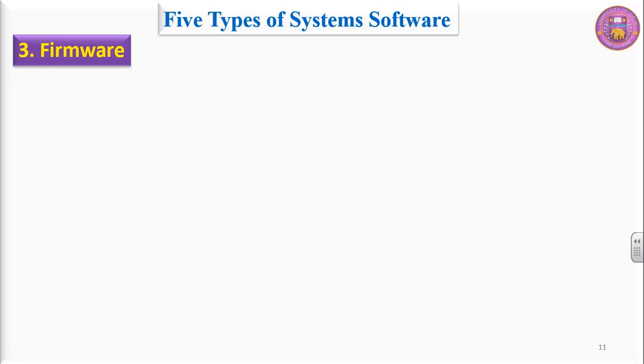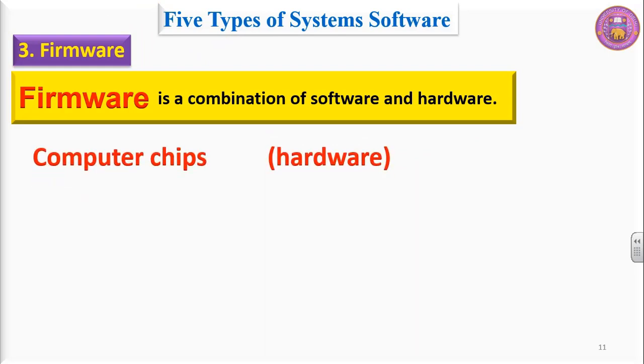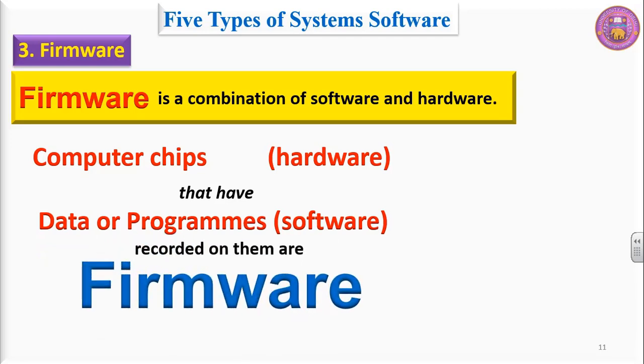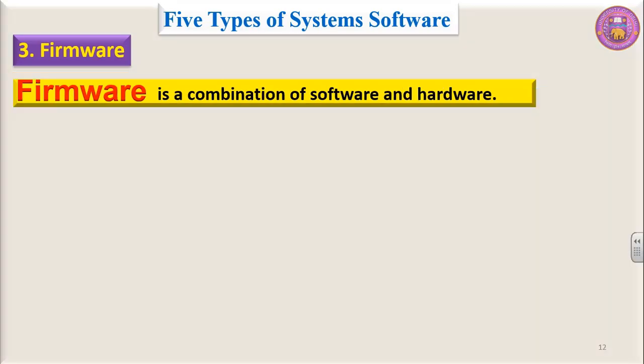The third system software is firmware. Firmware is a combination of software and hardware. Computer chips that have data or program recorded on them are termed as firmware. So computer chips are in the form of hardware, and if that hardware contains some data or program, that is in the form of some software. If some software is recorded on the hardware, in that case that is firmware. Firmware is a combination of software and hardware.